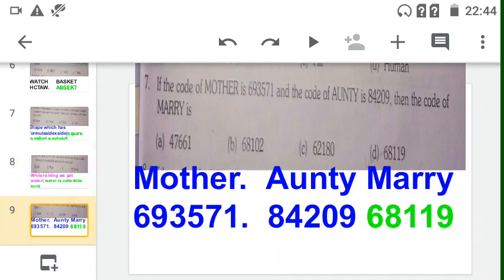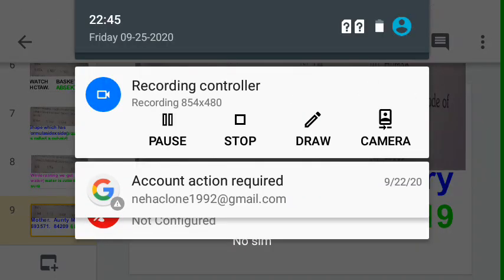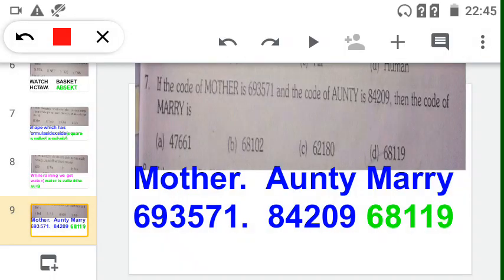Now see the seventh question. In that seventh question, if the code of mother is 693571 and the code of auntie is 84209, then the code of Mary we have to find out.